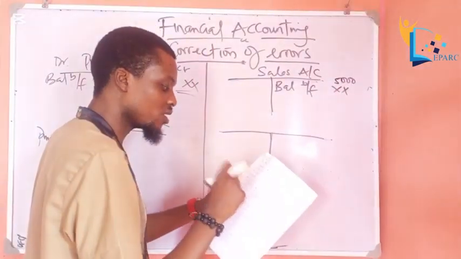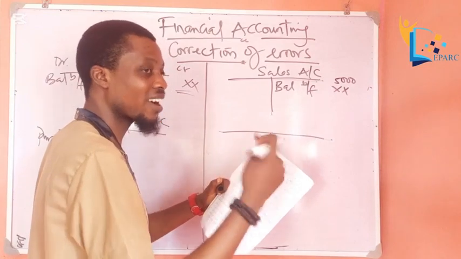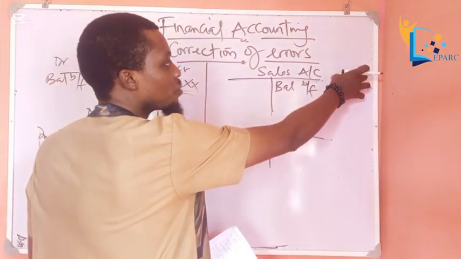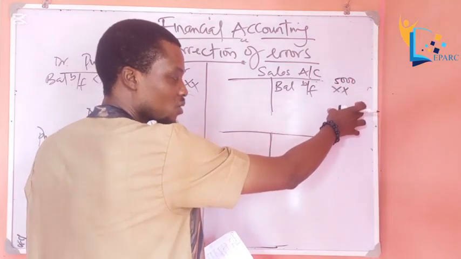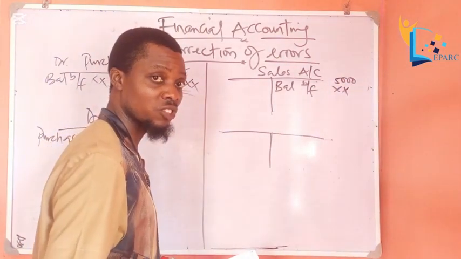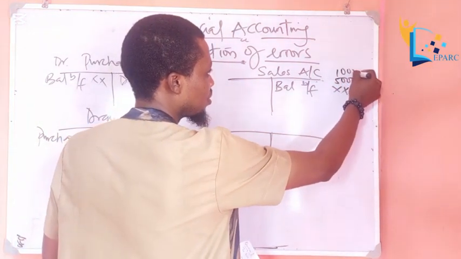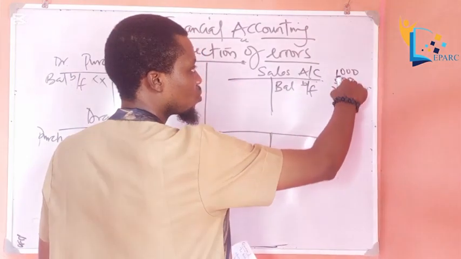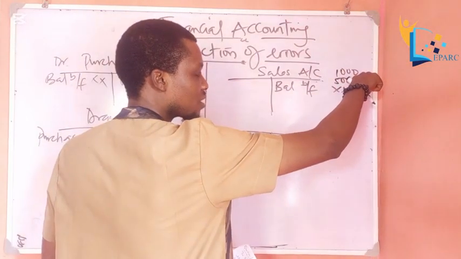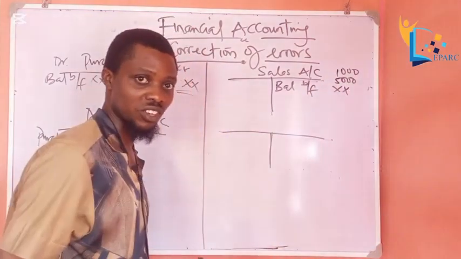What the question is saying is that sales day book was overcasted by 1,000. So instead of the bookkeeper maintaining the 5,000 down to the end of the entries, he added 1,000 naira. So instead of 5,000, we are using 6,000 as entries for our transaction.